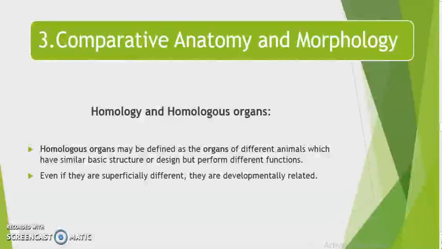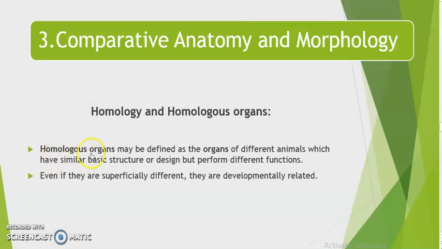Now, moving ahead, the third evidence is comparative anatomy and morphology. In this topic, we will talk about homologous and analogous organs. So, what kind of evidence is this? We have to compare the anatomical structure of different animals, or the morphology of different plants and animals, and relate it to their ancestors or find what kind of similarity they show to each other, so that we can come to some conclusion. So first we'll talk about homology and homologous organs. This was in class 10th also.